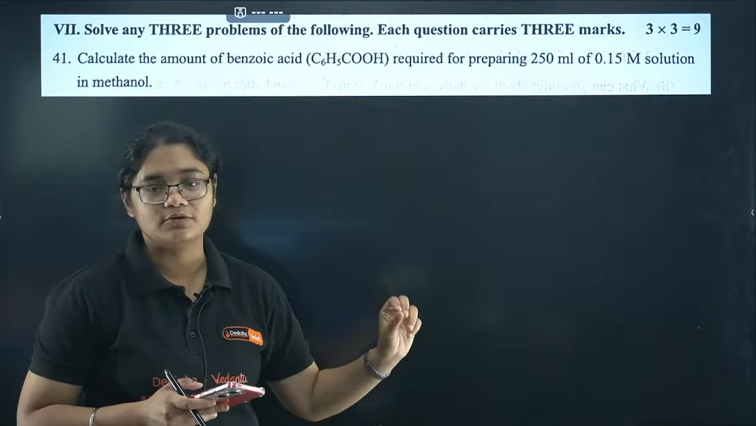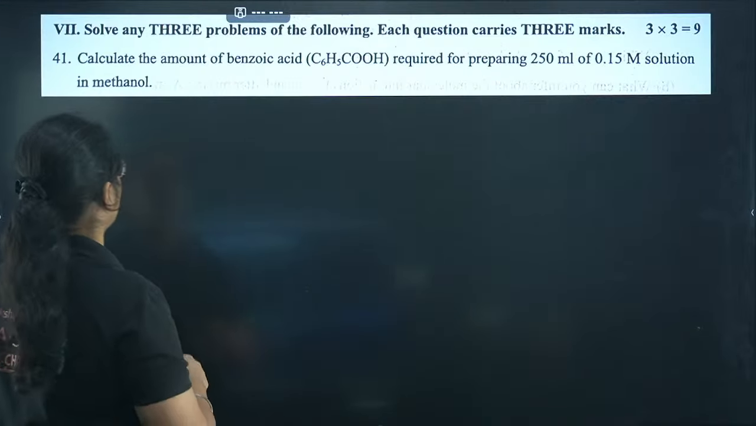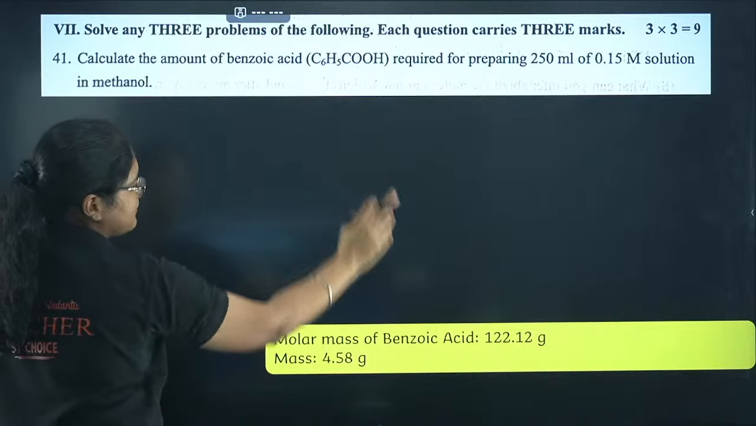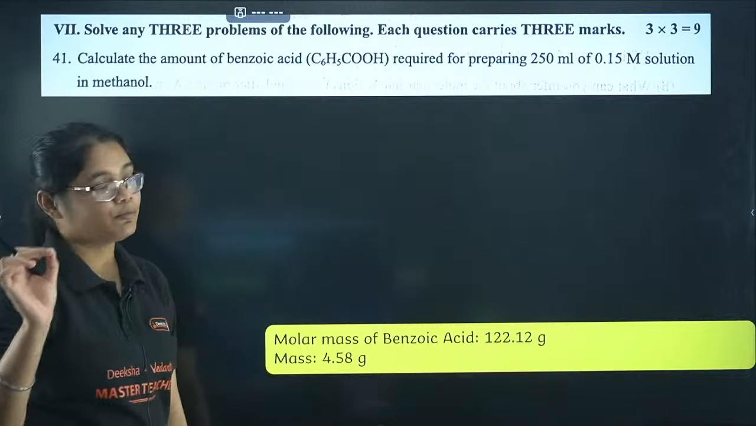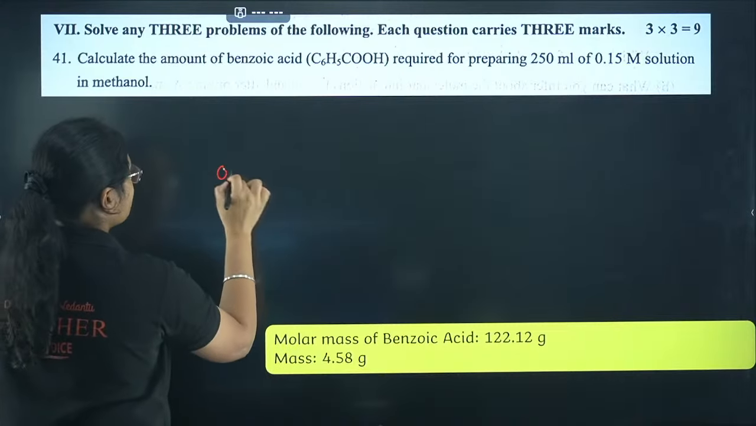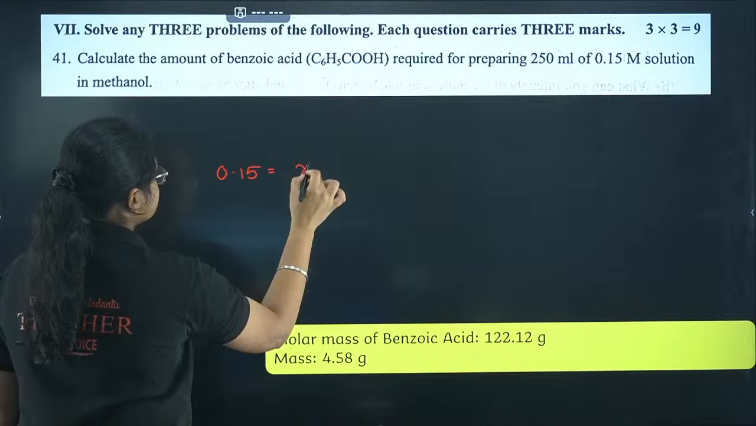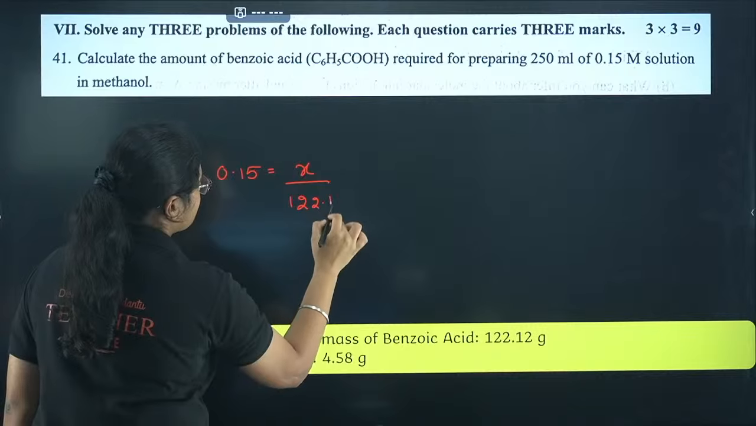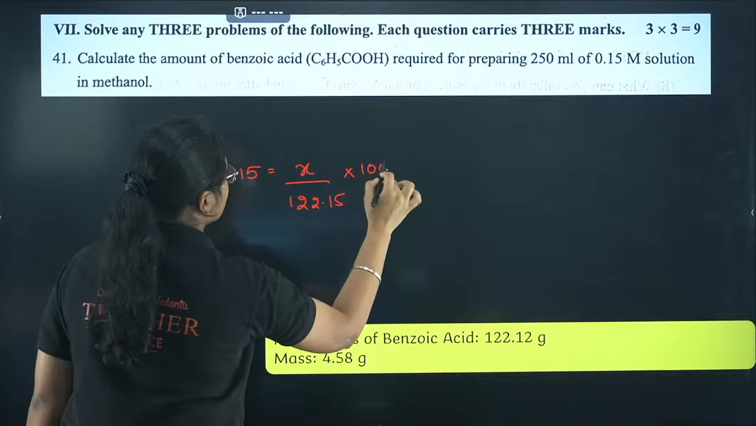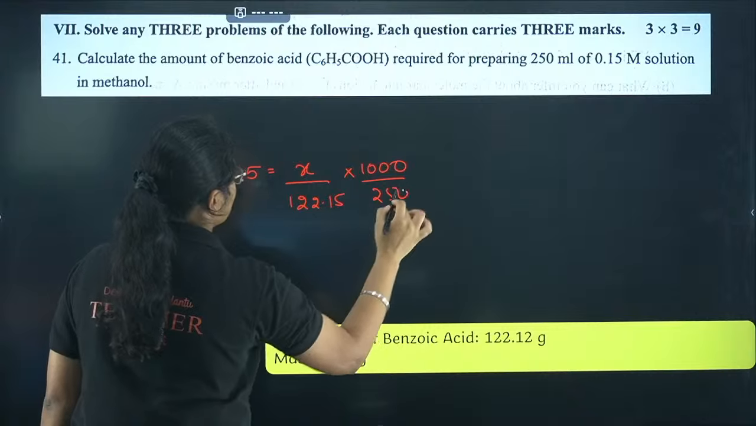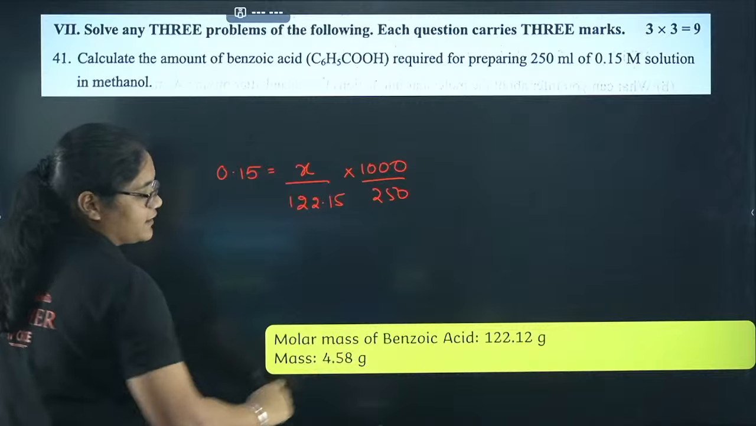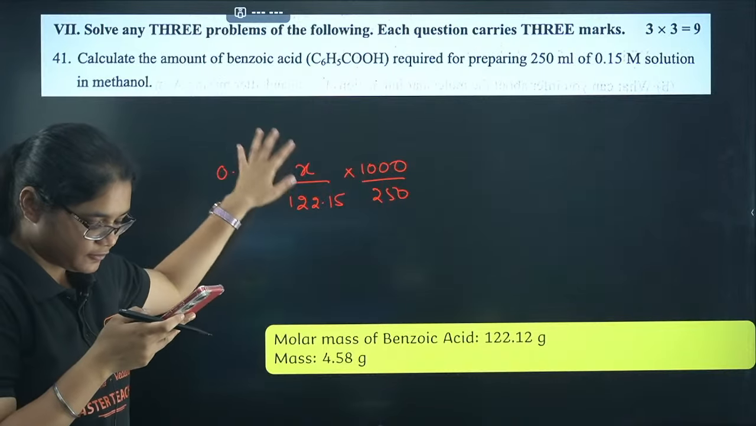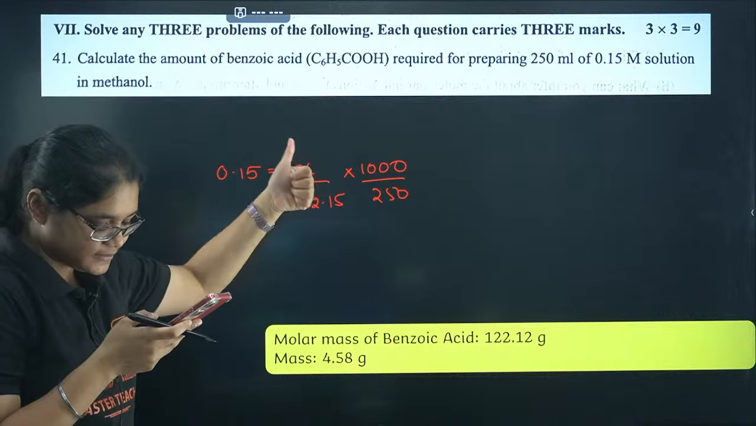I'll just tell you the formula and we'll substitute it and quickly tell you the answer. So the first point here is, you should know the molar mass of benzoic acid. You will get 122.12. So if I want 0.15 molar, what is the mass I need? That I have to calculate, divided by the molar mass, into 1000 by volume is 250. Now if I solve this, I'll get the value of X, which is 4.58 gram. So those who have got 4.58 gram for the first question, please put a thumbs up or just tell me that you have got it.